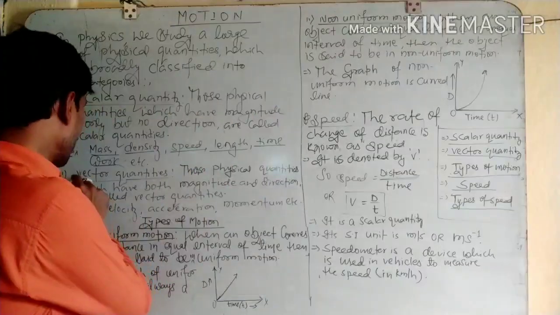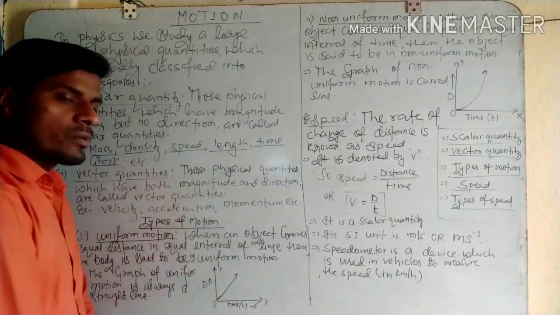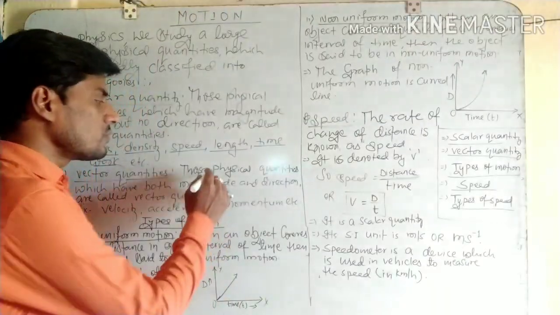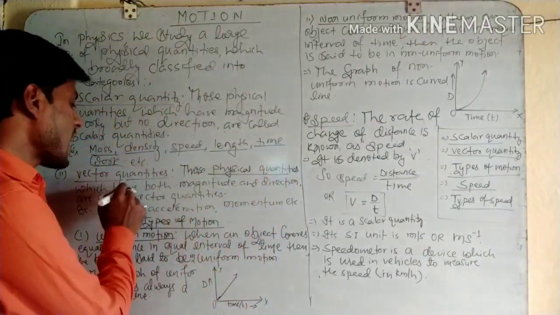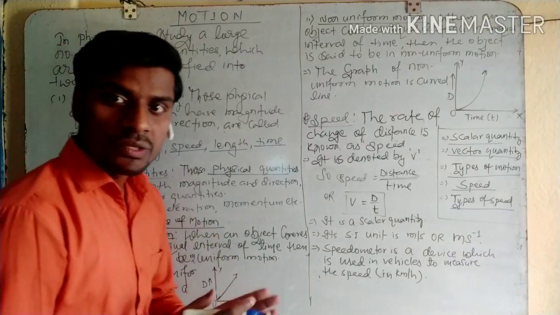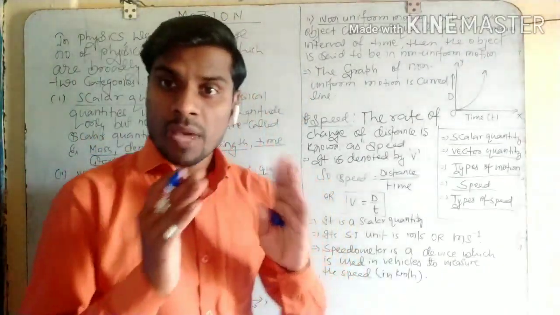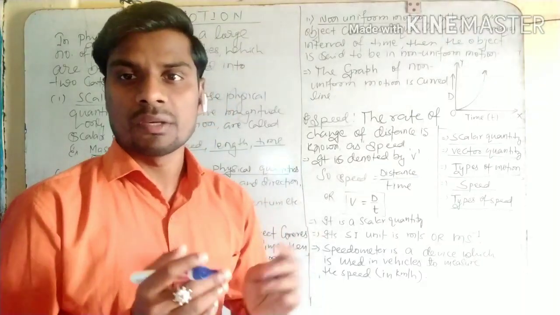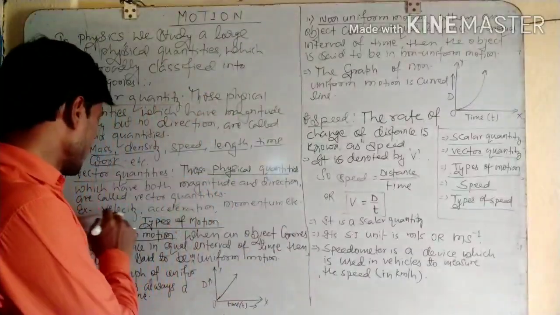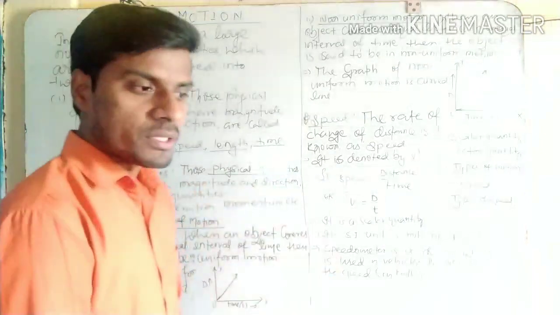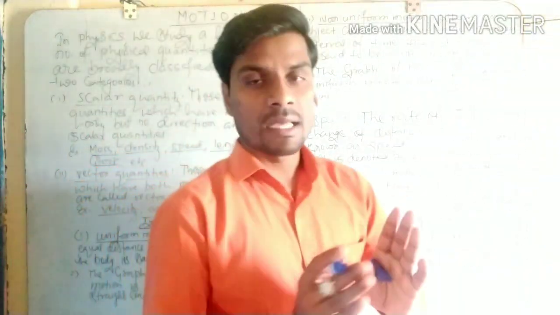Similarly, the next quantity is vector quantity. Vector quantity means those physical quantities which have both magnitude and direction. That means here we are talking about both magnitude and direction of a quantity. For example, velocity. Velocity has magnitude and it has a fixed direction.